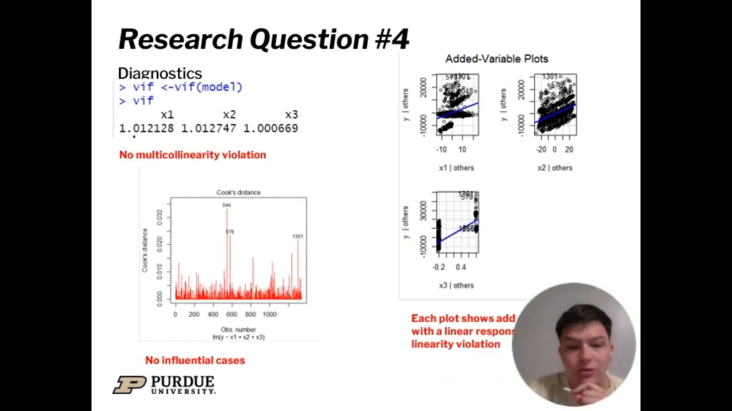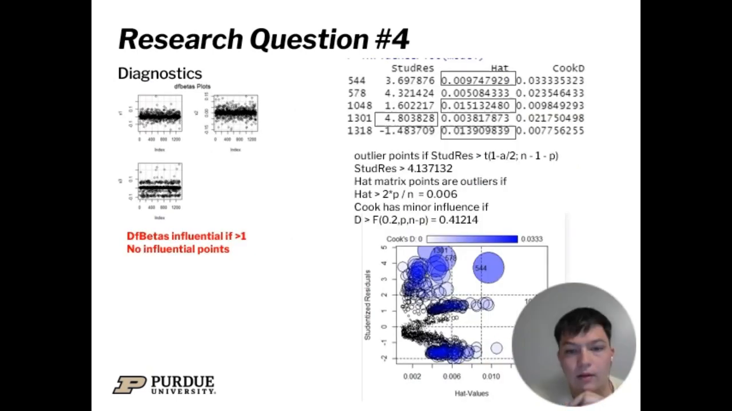We next run a VIF test to see if there are any multicollinearity problems, and because all of the results are less than 10, we can conclude that there is no multicollinearity issue. We then look at added variable plots to see if each variable has a significant impact and if it follows a linear trend, and based on this graph we can conclude that it does. Next, we determine if there are any influential points.